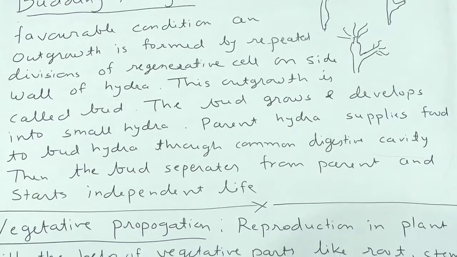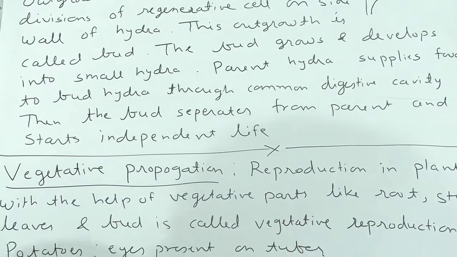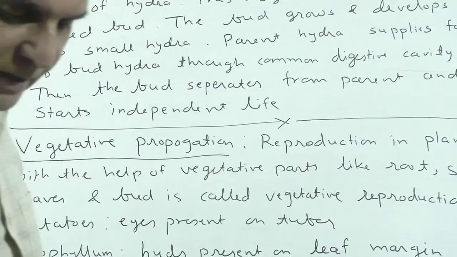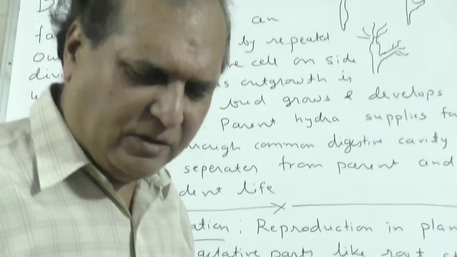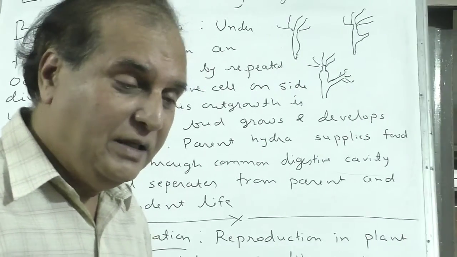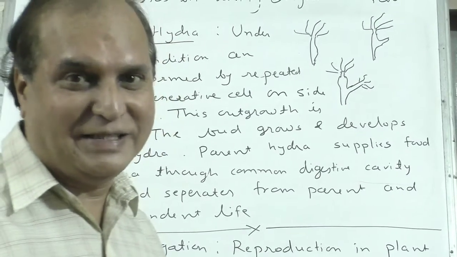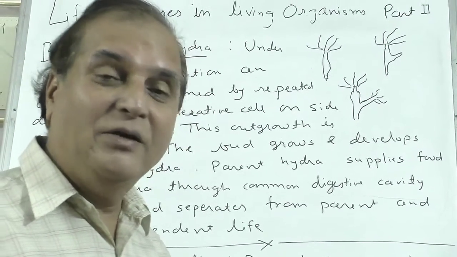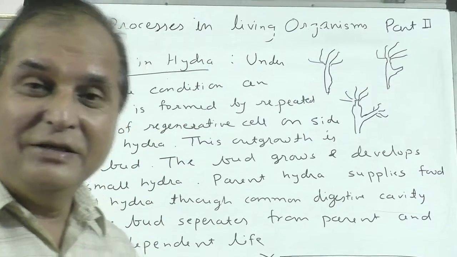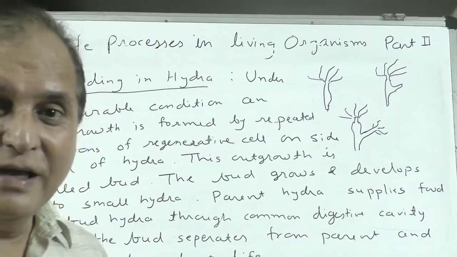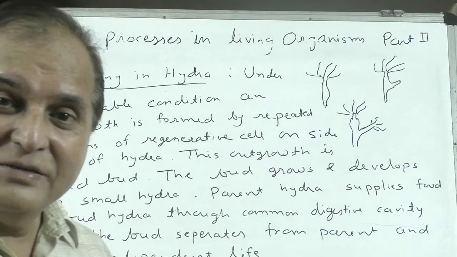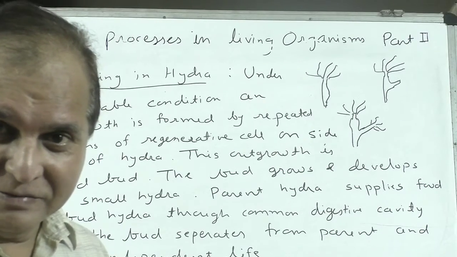Now we are going to vegetative propagation. Actually, it is also natural reproduction, but you do the planting and then it grows naturally. In your house, on your terraces, you develop a garden. That is vegetative propagation.